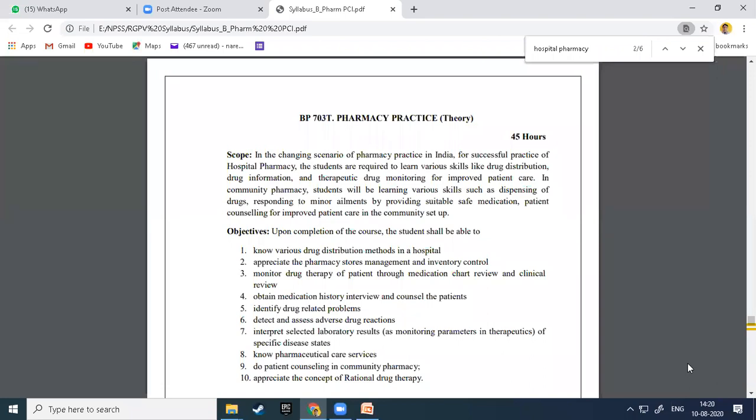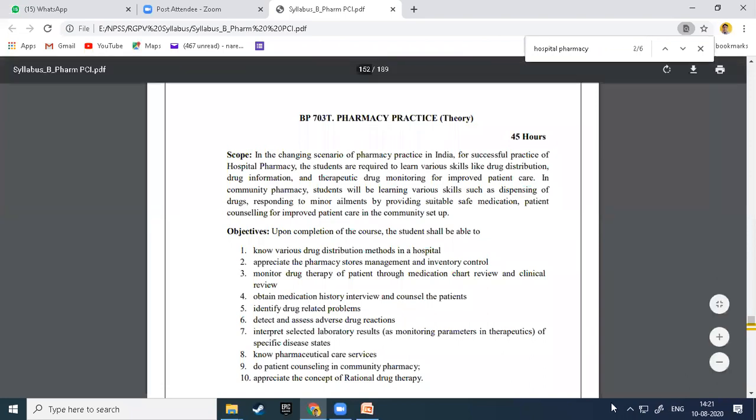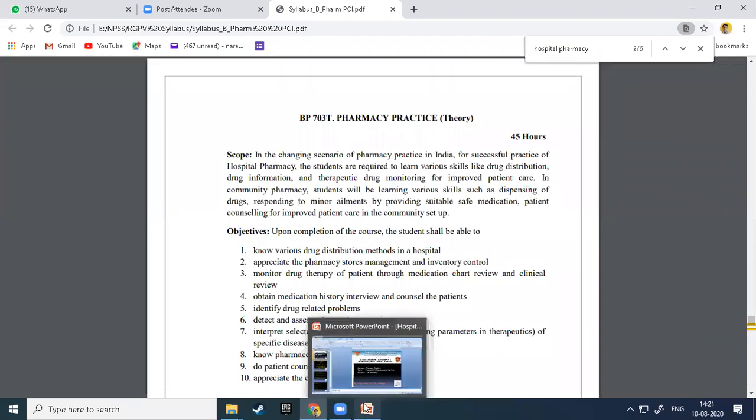Know the pharmaceutical care services and patient counseling in community pharmacy and the concept of rational drug therapy. These are also objectives after studying this particular subject.